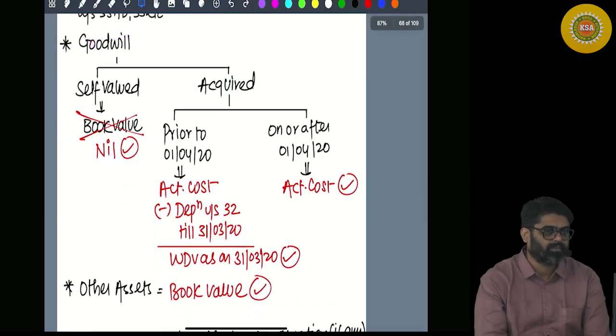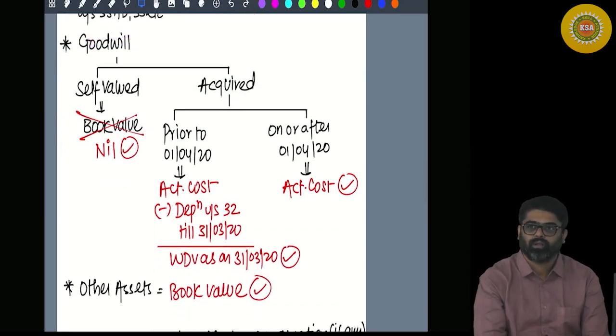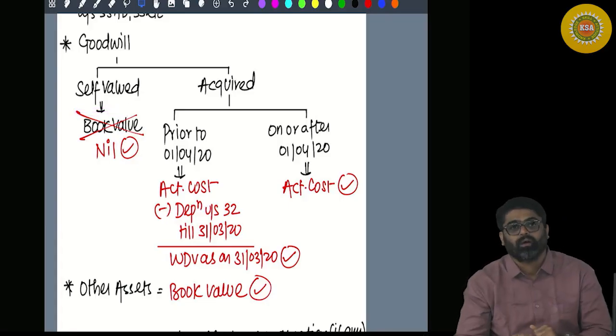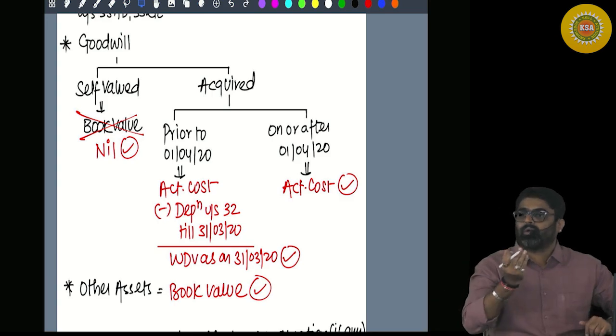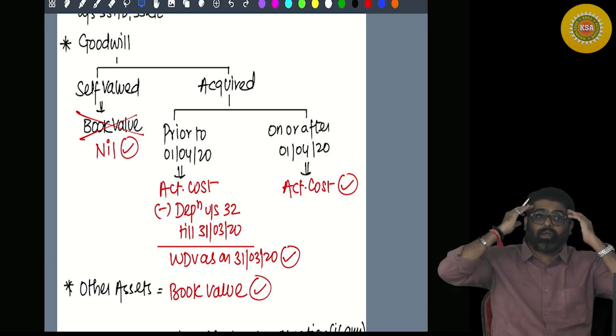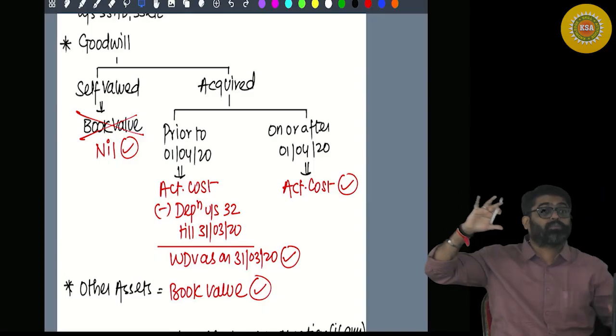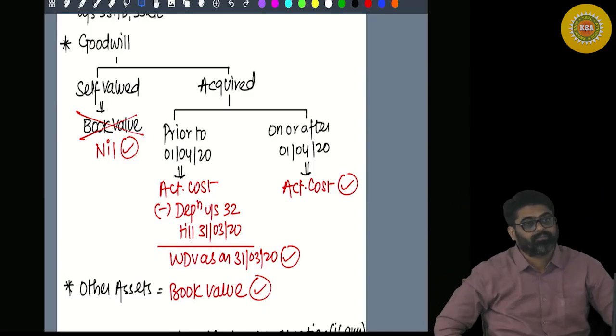Goodwill, you remember? If the goodwill is self-valued, have you incurred any amount to buy that goodwill? Or it is self-valued? An imaginary value of the goodwill is posted in the balance sheet.